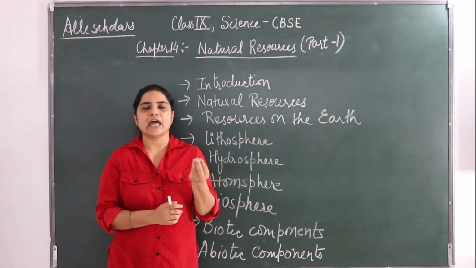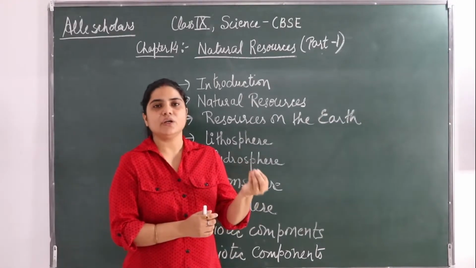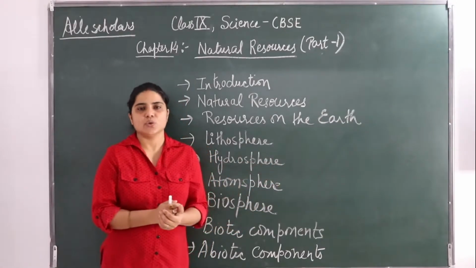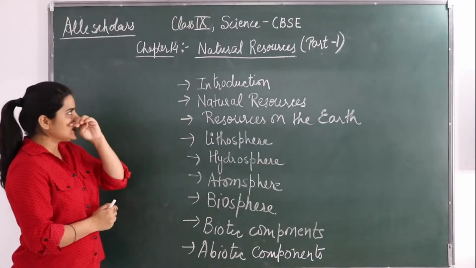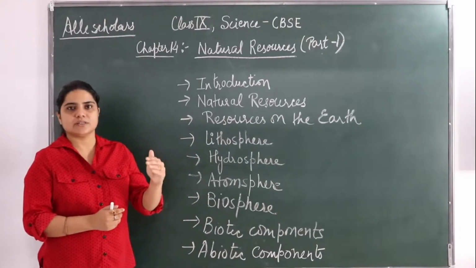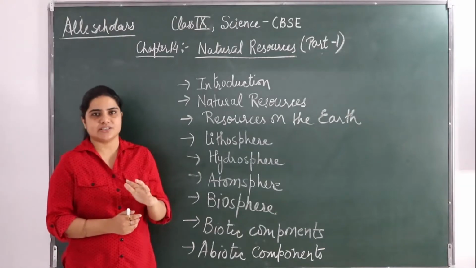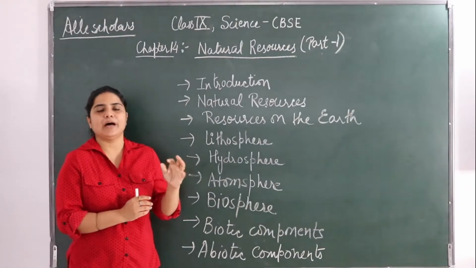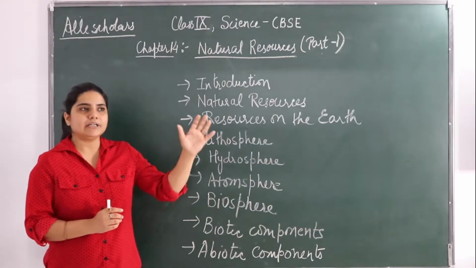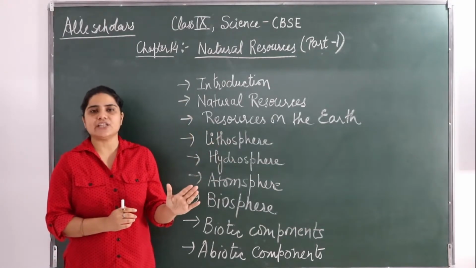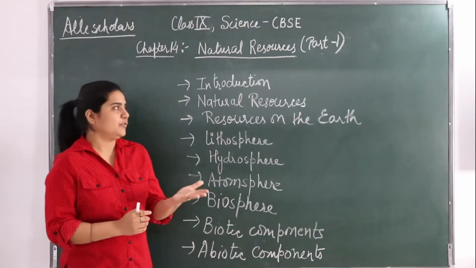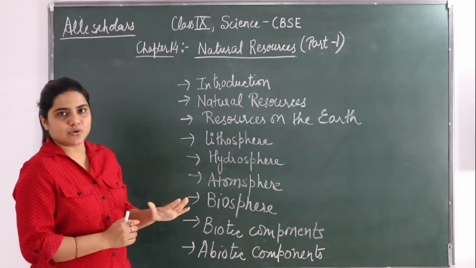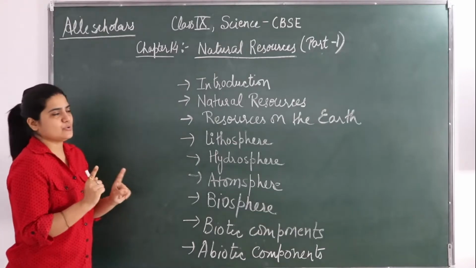It can be any resource, even coal is a resource, okay? But we will discuss natural resources, which are present in nature itself. They are not man-made. They are not created by humans, but exist in nature by themselves, okay? So these are the natural resources, not the man-made resources.